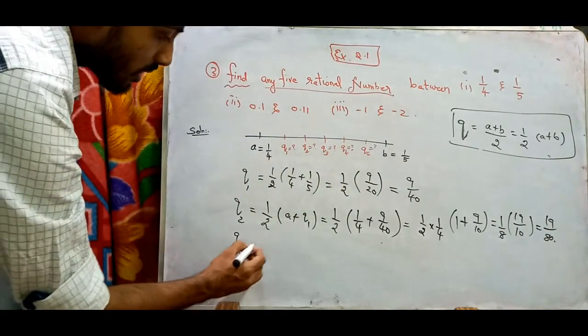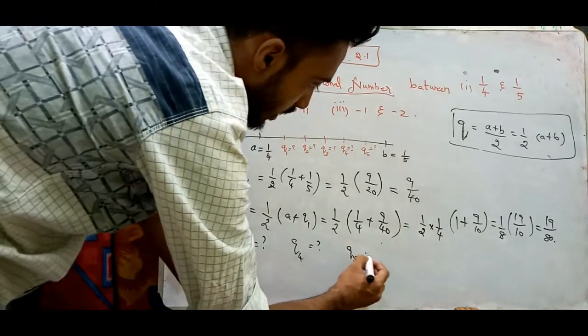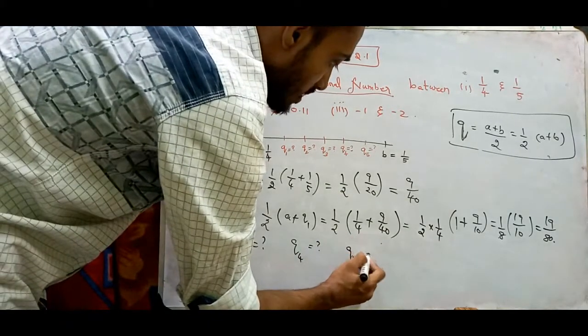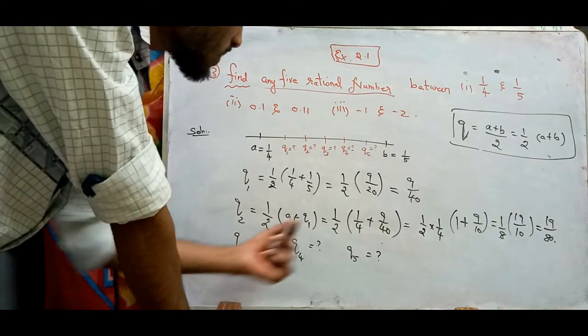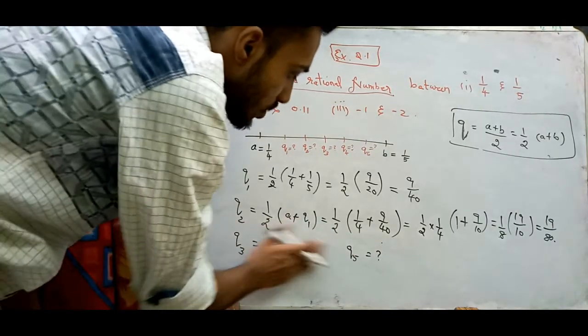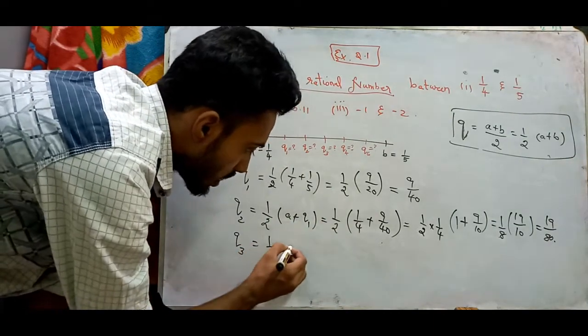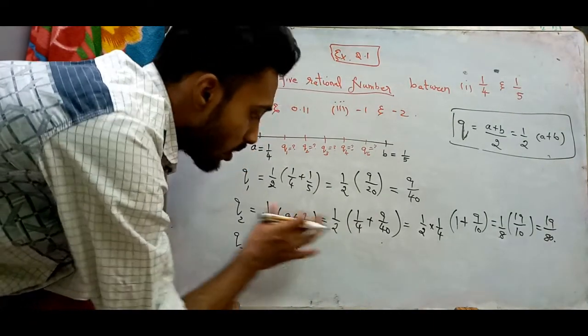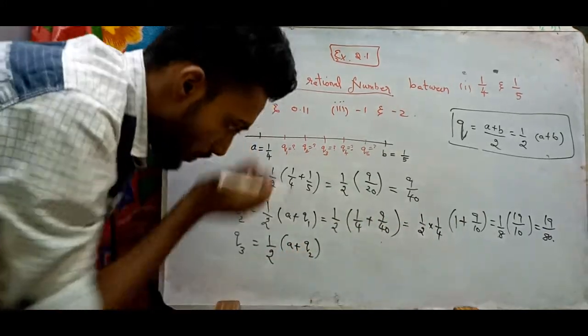In the same way you have to find Q3, Q4 and Q5. It is nothing but 1/2 (A + Q2). Q3 is 1/2 (A + Q2), since you have already found Q2.